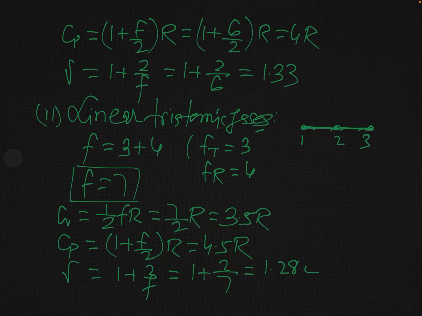And I have told you earlier in the previous lecture that the degree of freedom of a polyatomic molecule depends on the structure or the configuration. So in this case, theoretical value and experimental value disagree with one another.